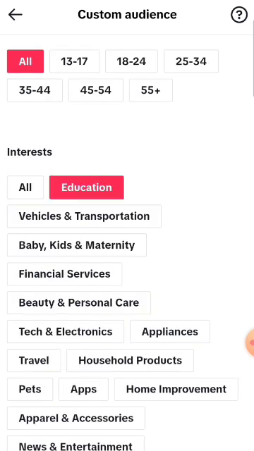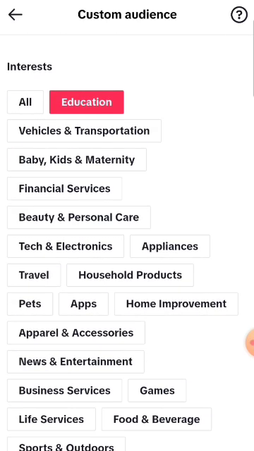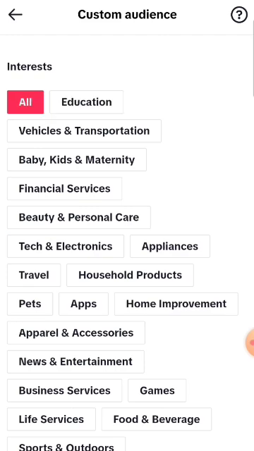I'll click on education, all right, and I'll click on e-commerce, non-app. So you can click on anyone, or you can just say all. So when you talk about all, so anybody that is interested in baby can follow you. But the issue with this is, if they come and they don't see these things they're interested in, they may unfollow you. But if you click specifically the area of concentration, you may get the right people.